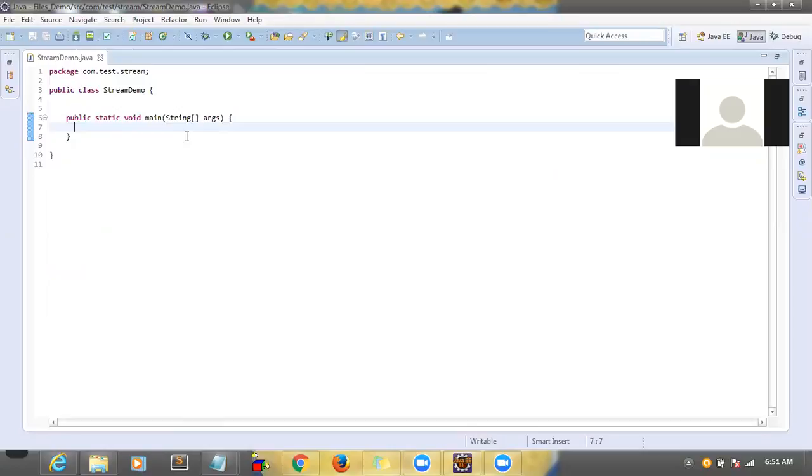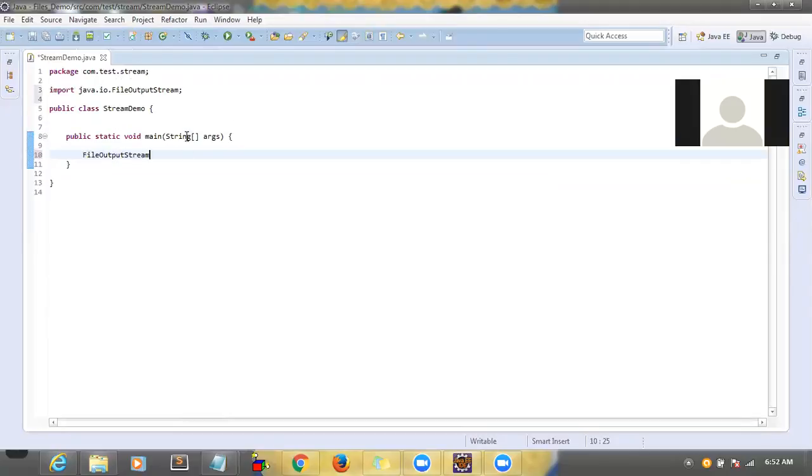First we will create a sample file and after that we will try to write some data into the file. Okay. So can I say the syntax? Yes, I will write the syntax also. To create a file, we have to use a class called FileOutputStream.